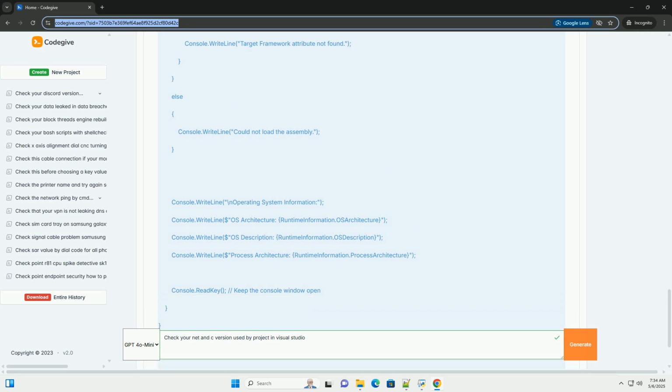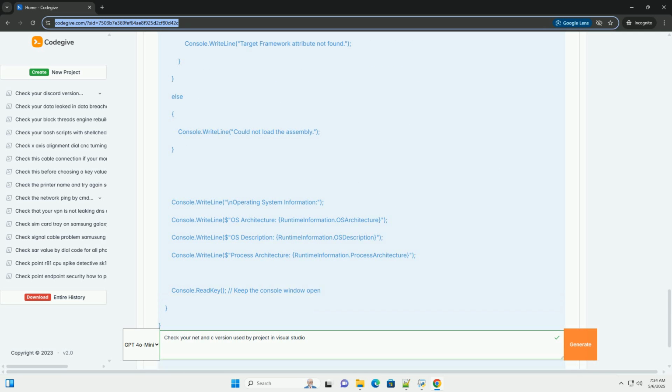Example scenario, conditional compilation based on C++ standard. You can use the __cplusplus macro to enable or disable code sections depending on the C++ standard version. This is useful for using newer language features only when the compiler supports them. In this example, if the C++ standard is C++17 or later, the code uses a structured binding, auto [index, value], to iterate over the vector and access both the index and the value. Otherwise, it uses a traditional for loop.